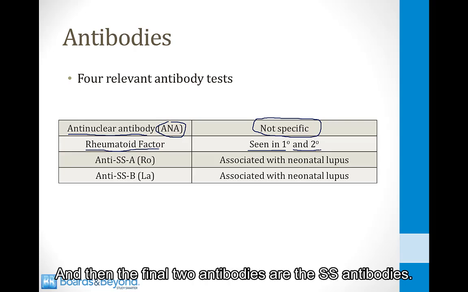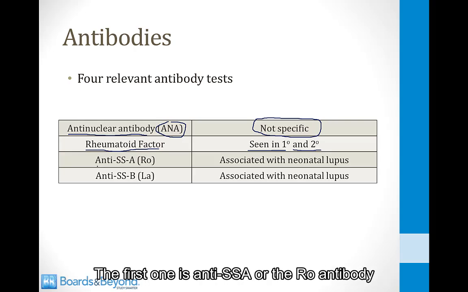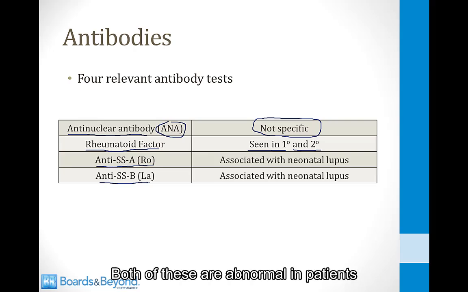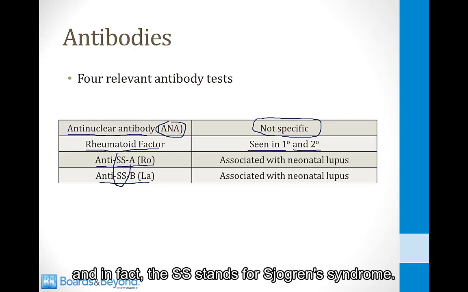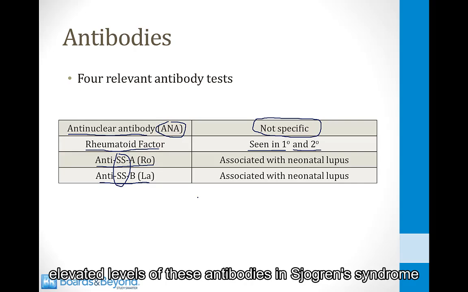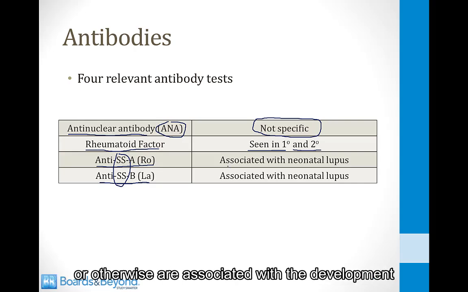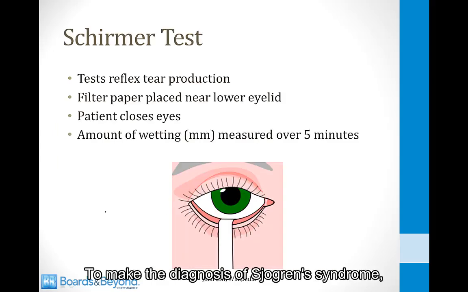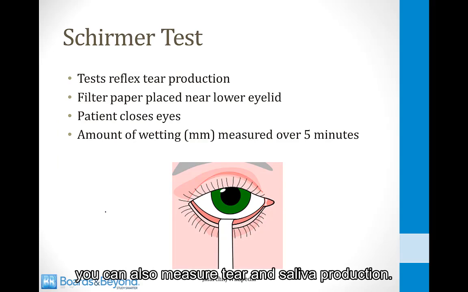And then the final 2 antibodies are the SS antibodies. The first one is anti-SSA, or the Ro antibody, and the second one is anti-SSB, or the La antibody. Both of these are abnormal in patients who have Sjogren syndrome, and in fact the SS stands for Sjogren syndrome. And as we will see later, elevated levels of these antibodies in Sjogren syndrome or otherwise are associated with the development of neonatal lupus.